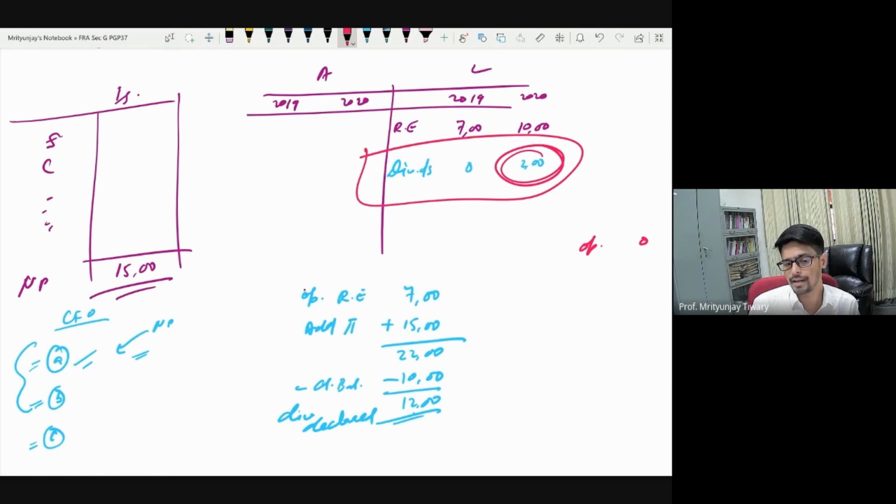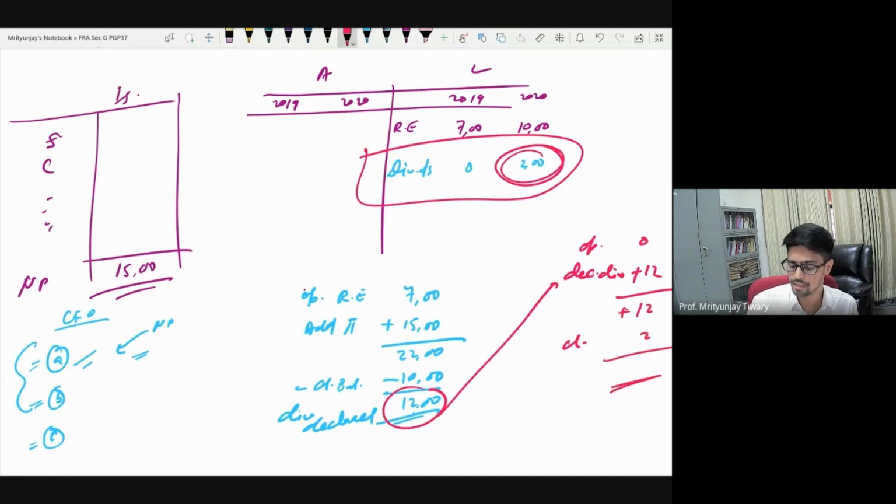If nothing else happened, then what is the reason why dividend outstanding would go up or down? Because of this year's dividend, it would go up. Let us say खाली आपने dividend declare करके छोड़ दिया, किसी को दिया नहीं. So dividend outstanding should go up. So if only this is the reason, then I would say this year's declared dividend, add 12 lakh to this. If no cash was paid, then I should see 12 lakh as my outstanding. Whereas how much I see the closing balance? I see the closing balance only as 2 lakh.